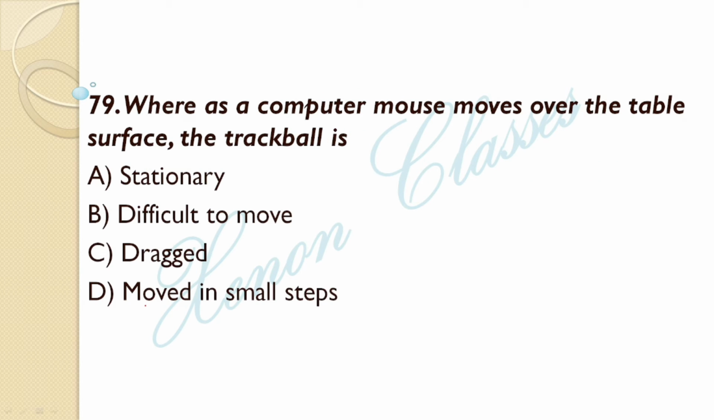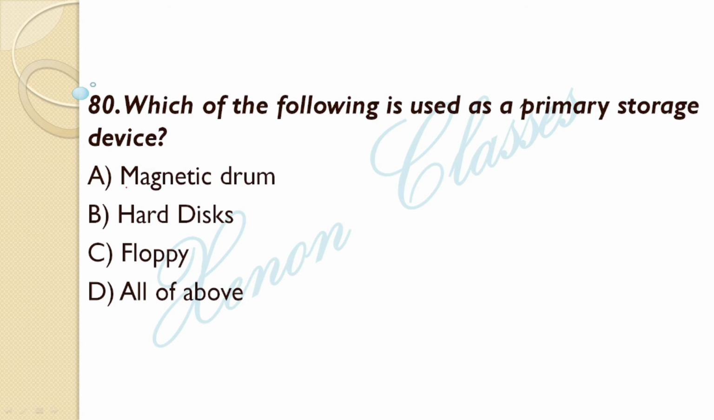Whereas a computer mouse moves over the table surface, the trackball is stationary, or moves, or is dragged. What is the correct answer? Option A is the correct answer. When we move the mouse over the table, the trackball is stationary.